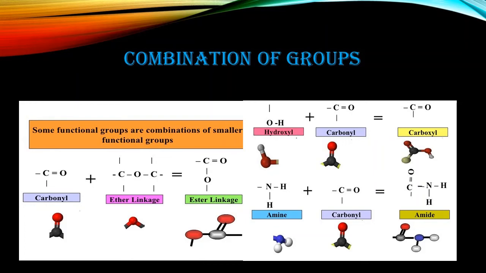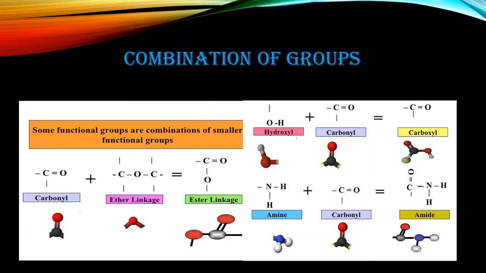Hello guys, there are some functional groups which are formed by the combination of groups. Combination means 2 or more functional groups attached to make a linkage compound. So these are known as combination functional groups. Here the groups are like ester linkage, amide linkage, or carboxyl. How it is prepared, which functional group is attached, and which combination is there.